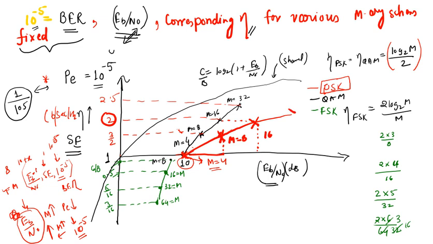You have to further increase the power in order to get the same error performance, and the corresponding spectral efficiency is 2.5. So this curve very clearly tells you what happens if you increase the modulation size. For the same given error performance, you have to increase the power, and this is how much spectral efficiency you can get.